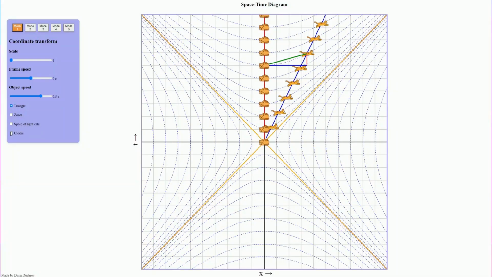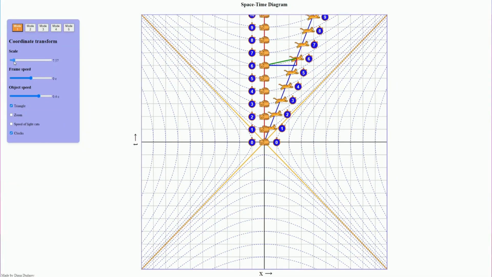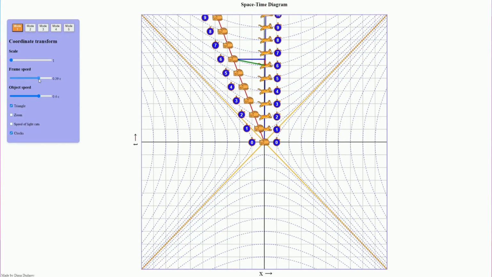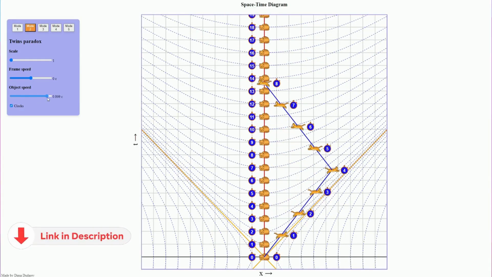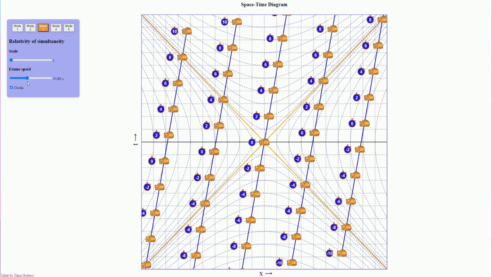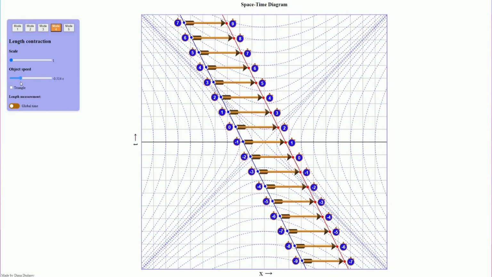I hope that now you truly understand the special theory of relativity. But if you still have questions, I'll be happy to answer them in the comments. To illustrate, I've created an interactive visualizer where you can move sliders, switch modes, and observe Lorentz transformations. You'll find a link to it in the description.